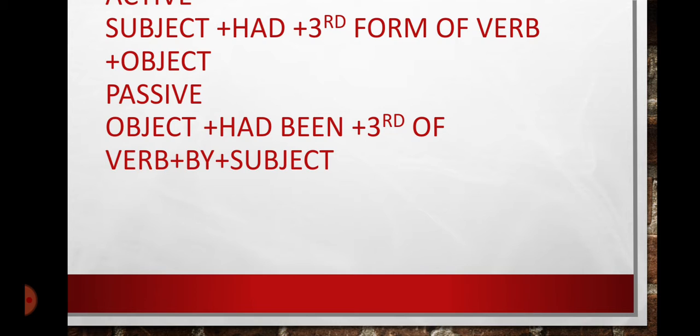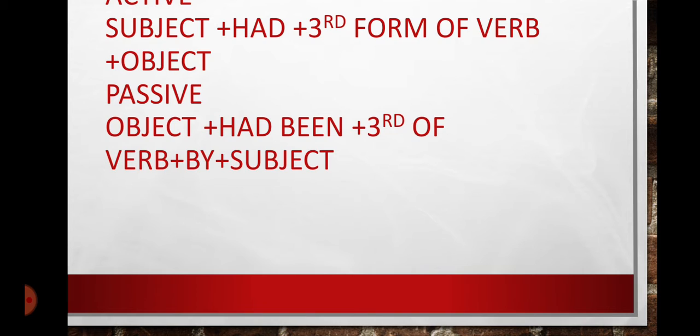Now in passive sentence, first of all there is object, then we have had been, then we have third form of verb, and then by and subject in the end. We will change the object into subject as we have done in the previous tenses.